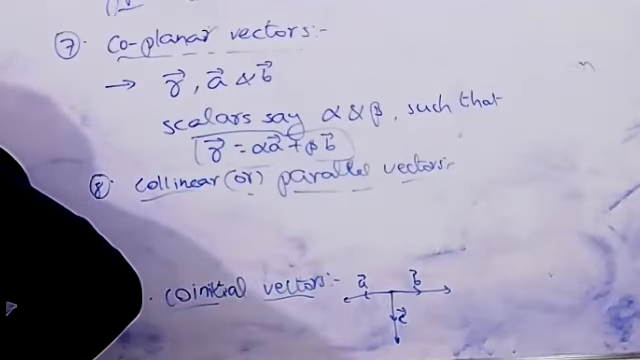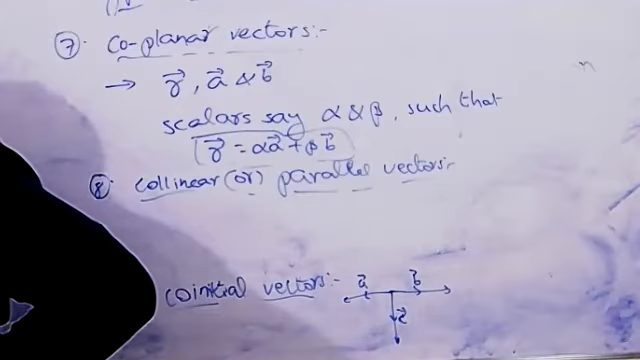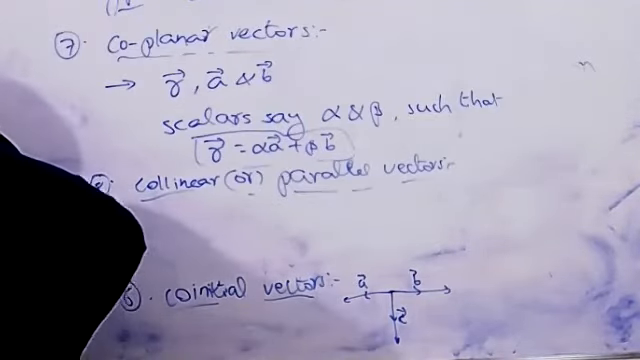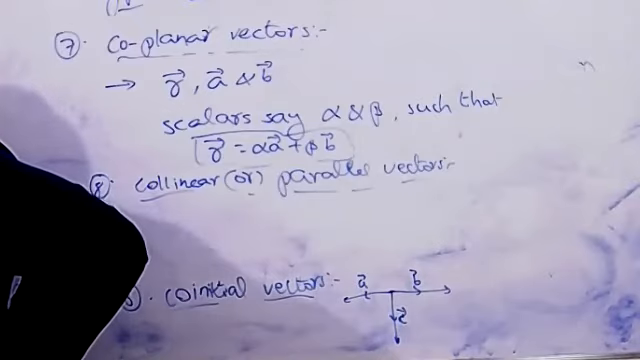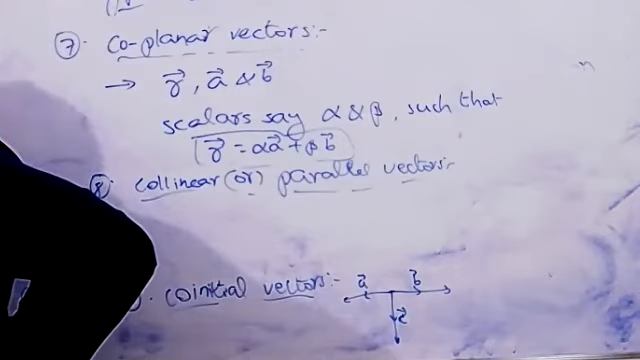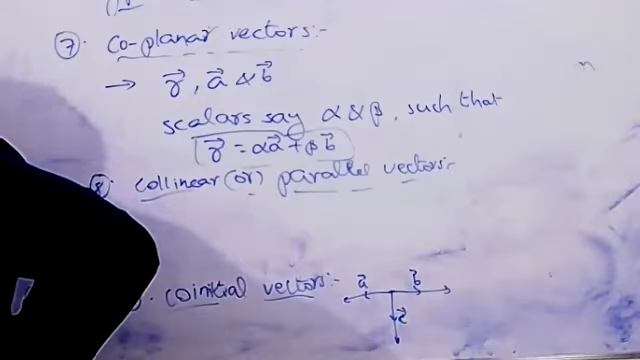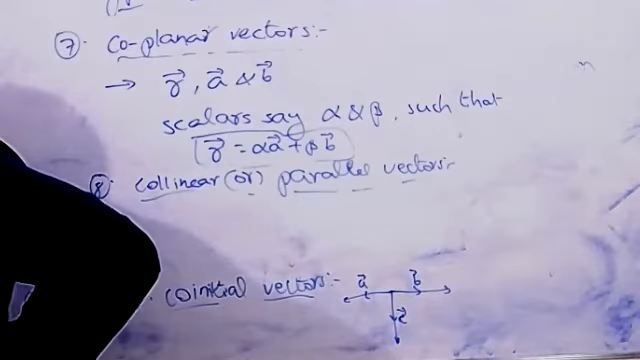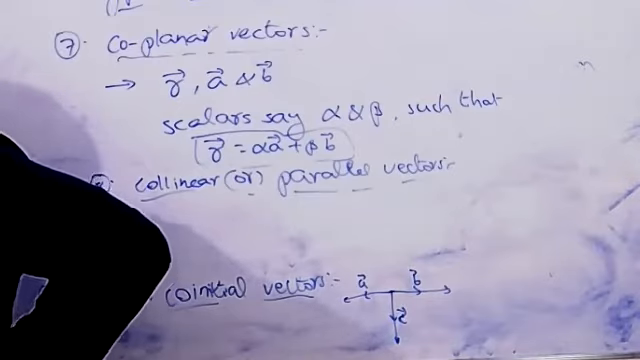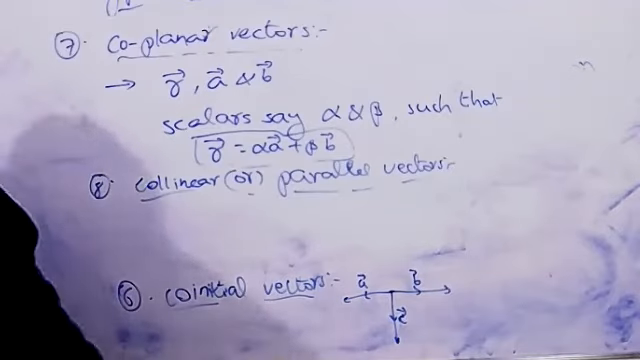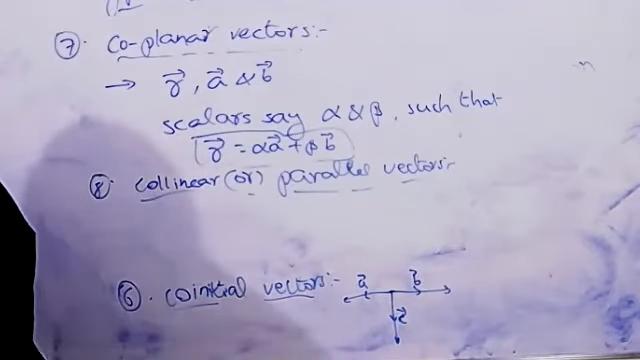Okay, two or more vectors are said to be collinear if they are parallel to the same line, irrespective of their magnitude and directions.